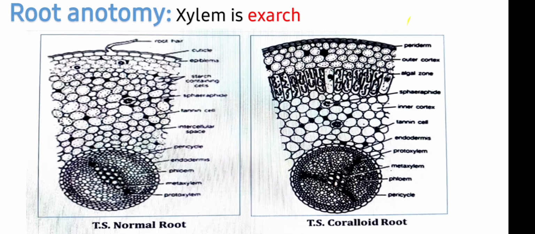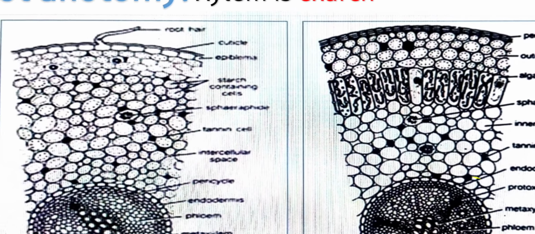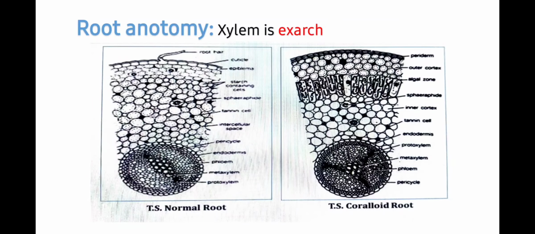Students, you can compare the anatomy of the primary root and the coralloid root, and you can notice that root cap and root hairs are absent in the coralloid root. We can see that the root generally resembles a dicot in its anatomy and shows exarch condition of xylem, and the vascular bundles vary in number from 2 to 8.